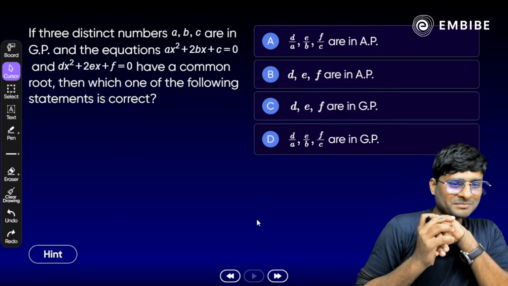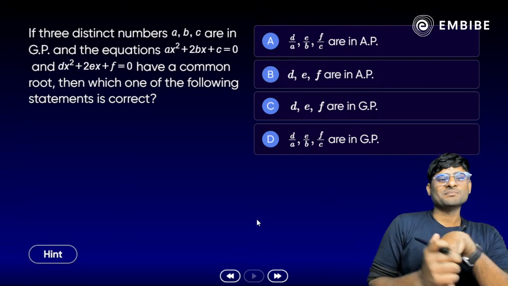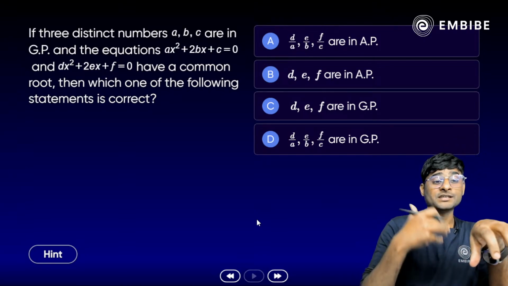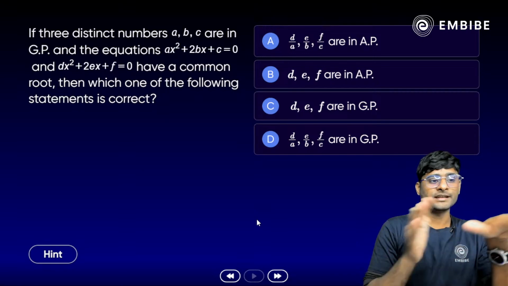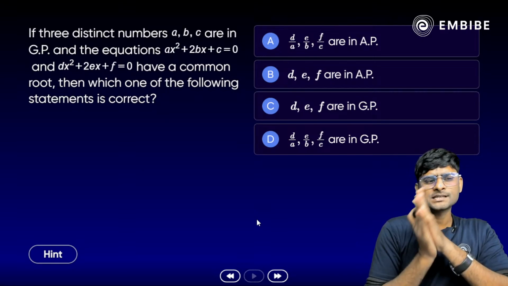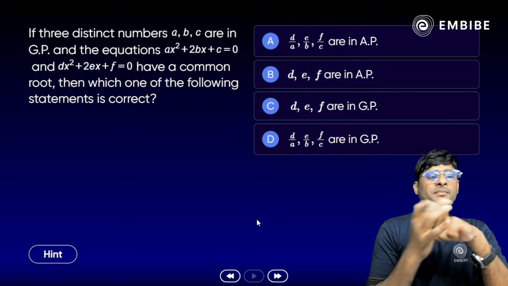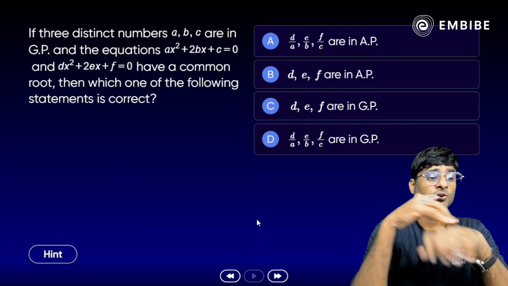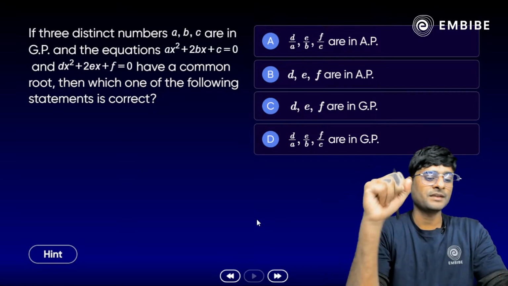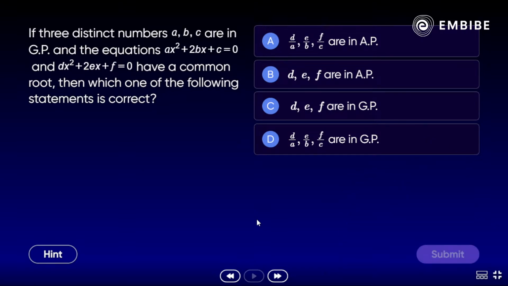Yes, one more very famous question. We can say that here if three distinct numbers a, b, c are in GP and the equations x square plus 2bx plus c is equal to 0 and dx square plus 2ex plus f is equal to 0 have a common root here, then which one of the following statements is correct here? Yes, very famous question it is. Take your time, try to solve it. Which one is correct? Any idea?